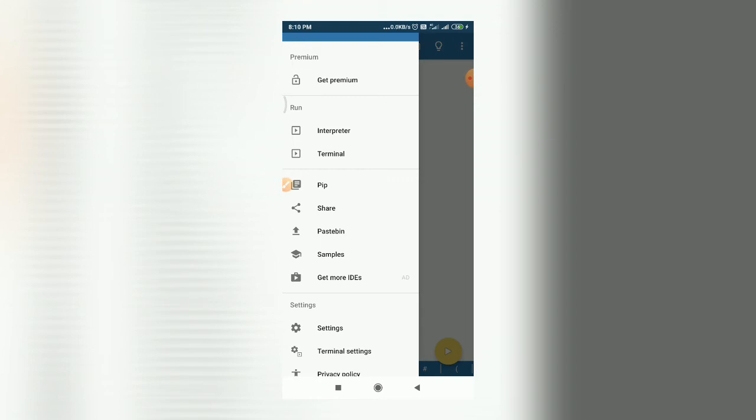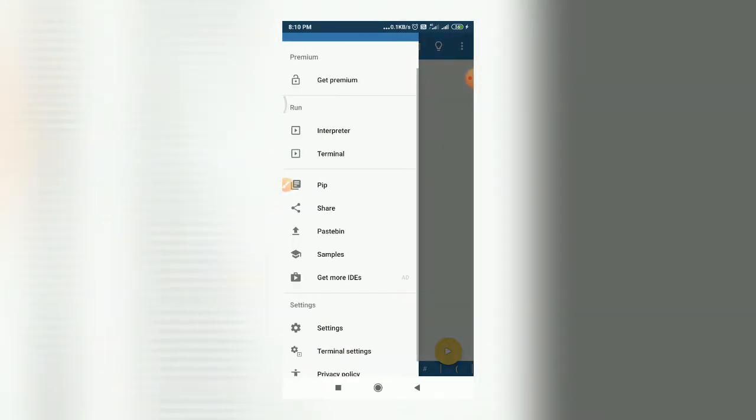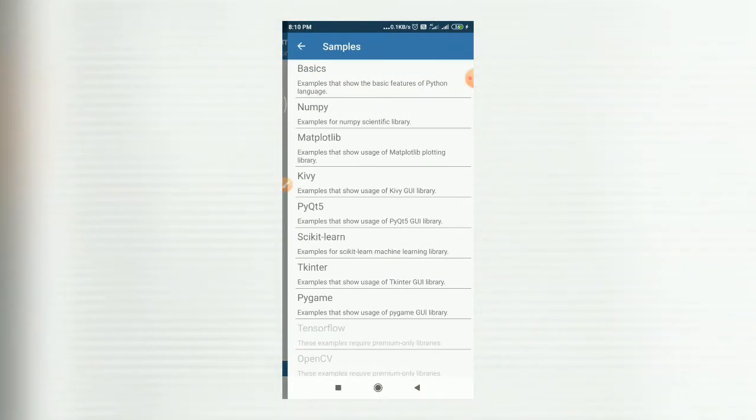Basically, Pastebin is a website that allows users to share plain text through public posts called pastes. So if you want to put your code on a public platform, you can use this Pastebin option. Then next to that you have samples. As I told, this Pydroid 3 app consists of different sample programs.